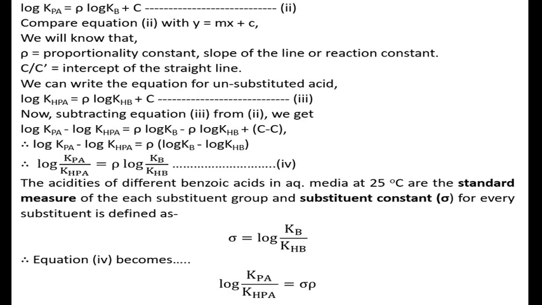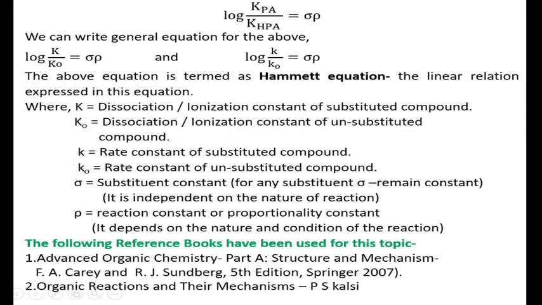It can be defined for benzoic acids, for every substituent: sigma is equal to log of Kb upon KHB. So equation 4 becomes: log of Kpa upon KHPA is equal to sigma rho.